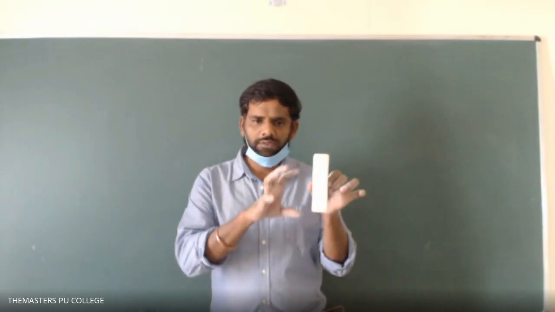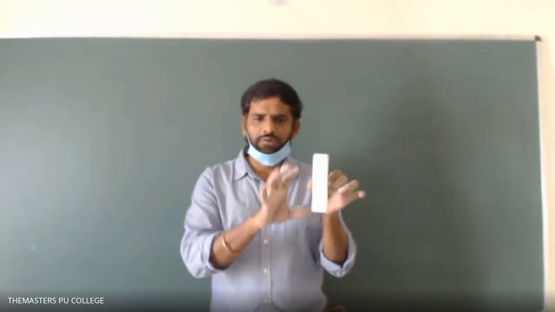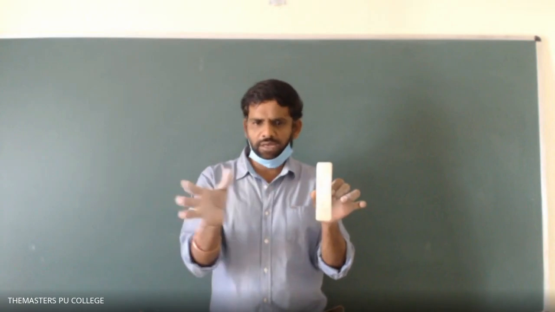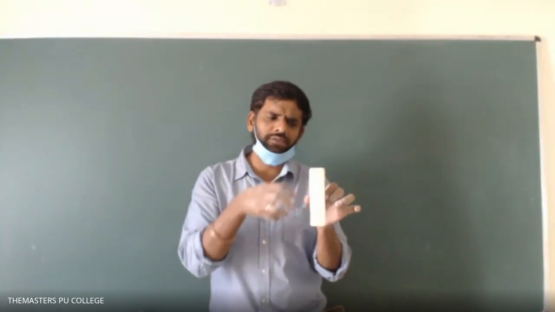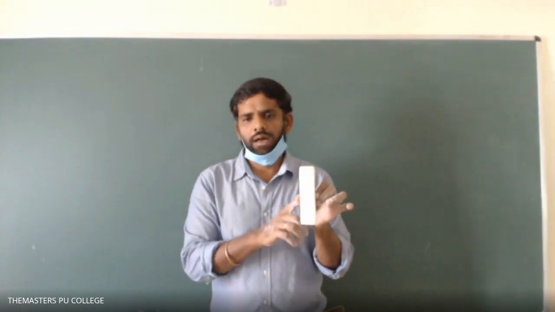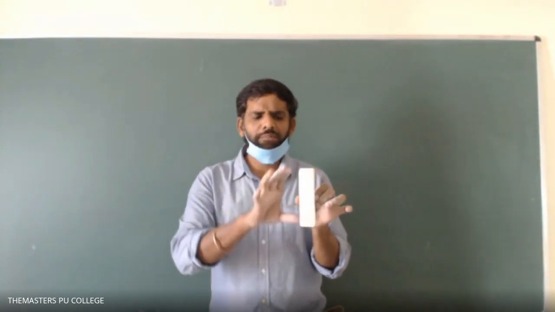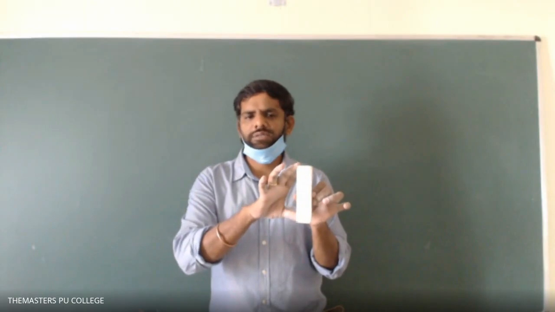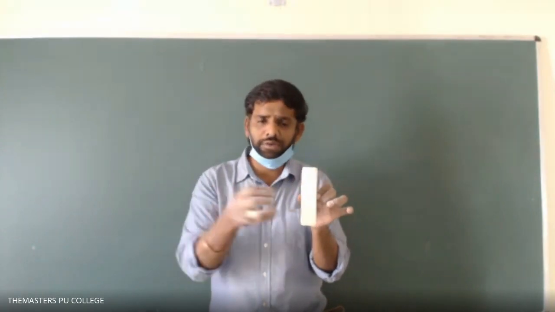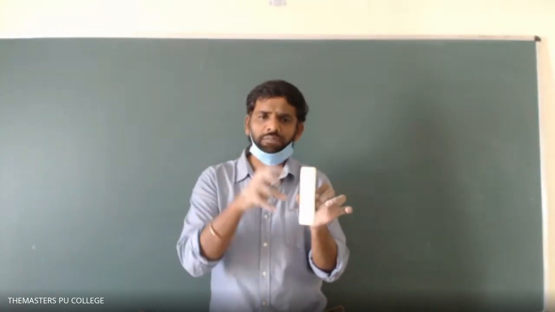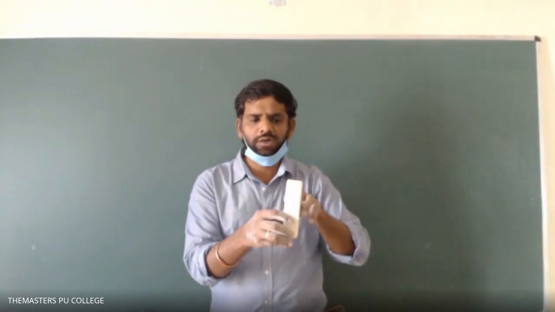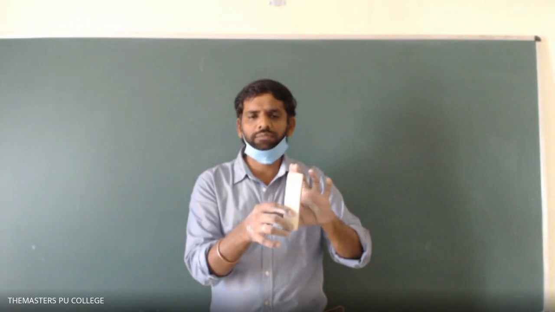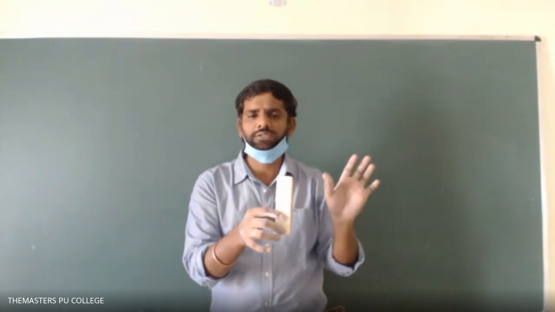For example, this duster is placed exposed to the atmosphere, so it will emit radiations to the atmosphere and it will absorb the radiations which are incident on it. Then why does the temperature of the duster not change? Because the amount of radiation emitted from this object is the same as the amount of radiation absorbed. Then only the temperature of the object, say duster, does not change.